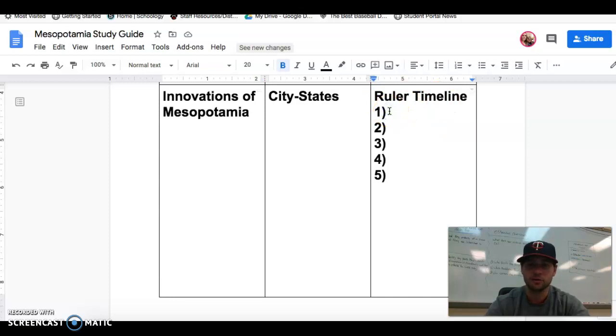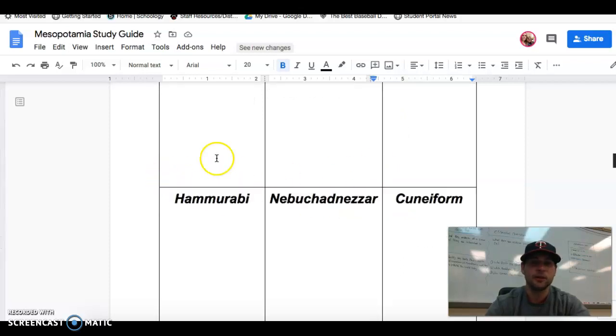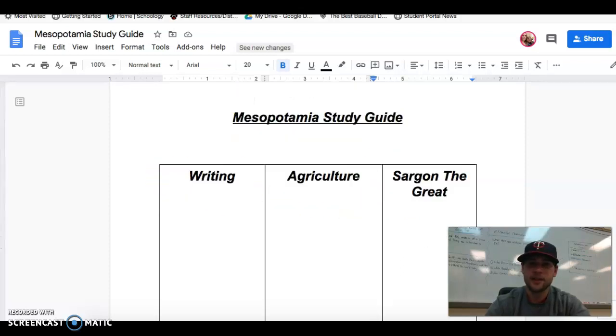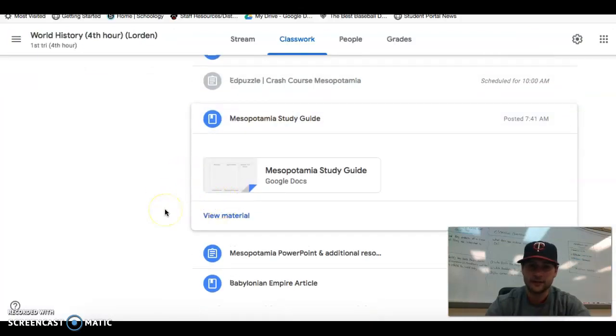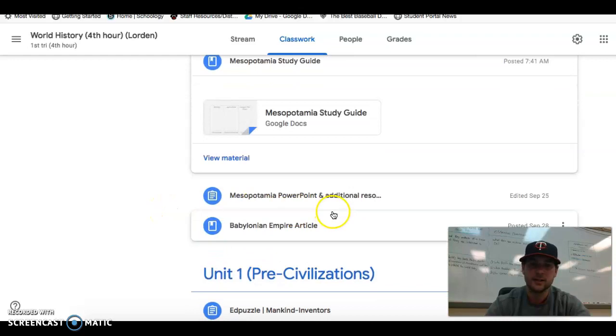Like the first group we know is the Sumerians, so there's number one, and then just fill out the rest from there. And we'll have 5 total. So that is the study guide, that's what it looks like. Fill that out so you can study.